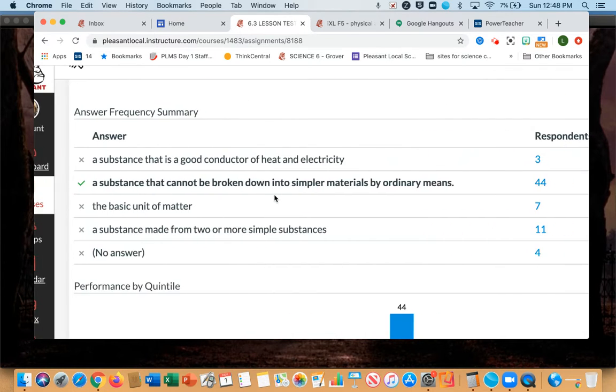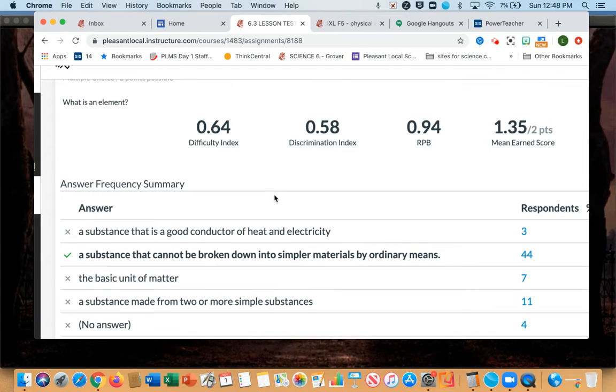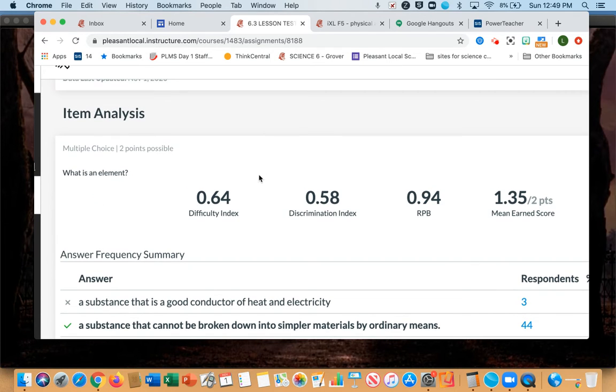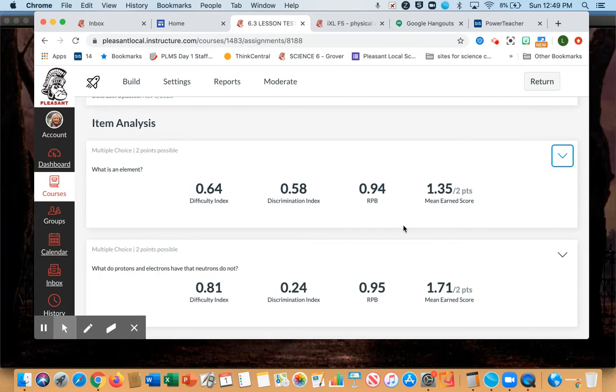Okay, and the best answer, or the answer that is correct, is a substance that cannot be broken down into simpler materials by ordinary means. So an element cannot be broken into anything else. So let's just say you have gold. Gold is the only thing, it cannot be broken down into gold and silver or gold and aluminum. It cannot be broken down into anything else. So that is what an element is. All right. And if you need to study that definition, you can find it on the Quizlet that is attached to your redo.